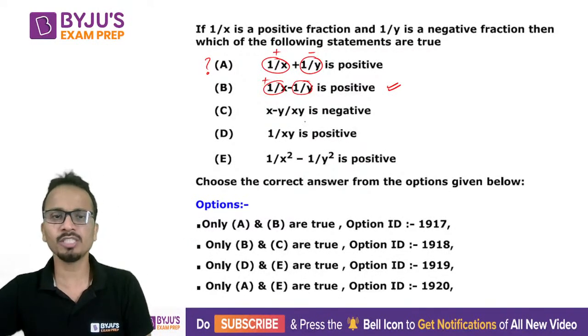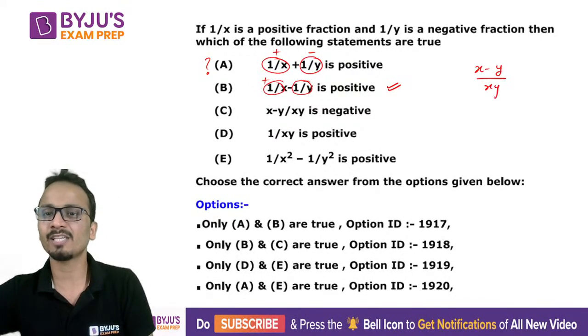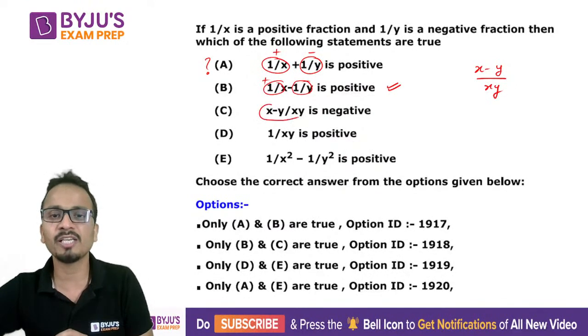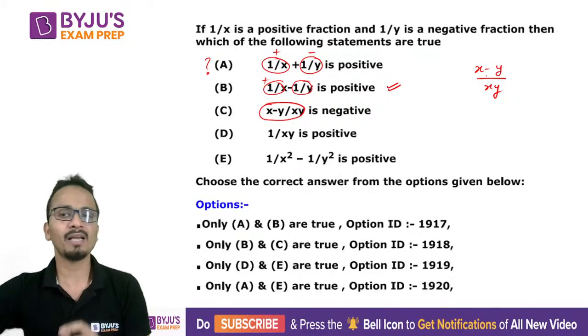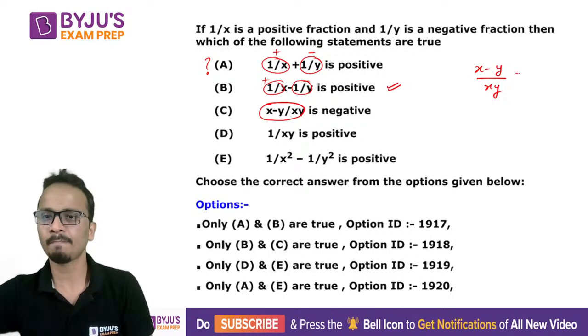Now checking option C. I can say there is a small mistake in the way this expression is given to us. If I read it like this, x minus y whole divided by xy, I can write it as 1 upon y minus 1 upon x.